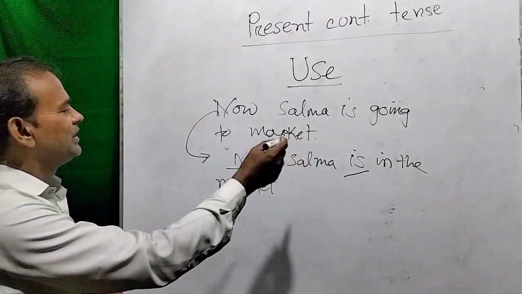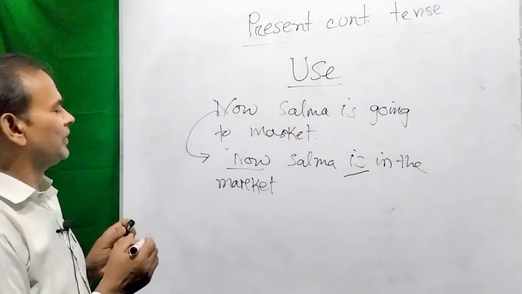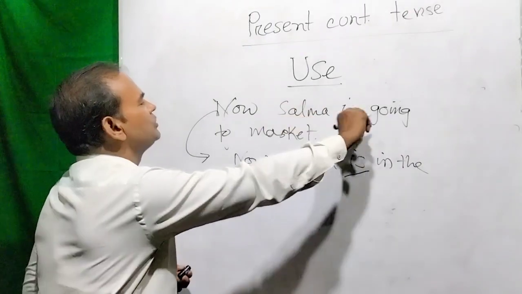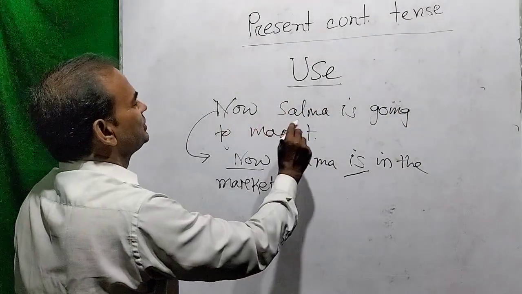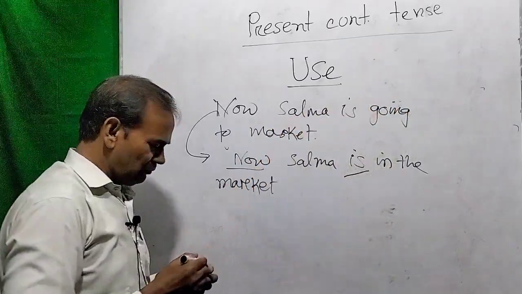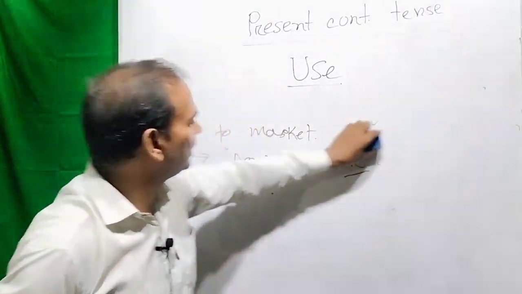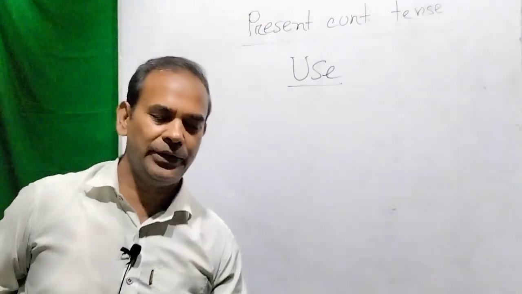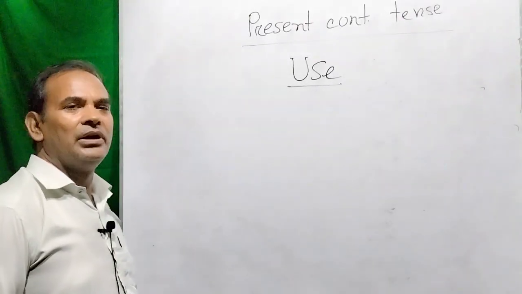So the present indefinite tense can be used with verb to be with now, but if we use an action verb, then the sentence is like this way: now Salma is going to market, or at this time being Salma is going to market, or at this moment Salma is going to market, or gradually Salma is going to market, or continually Salma is going to market.